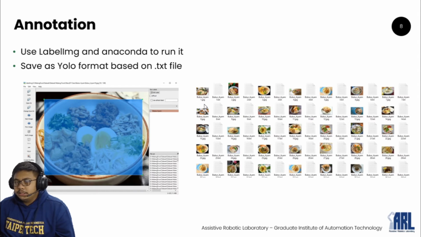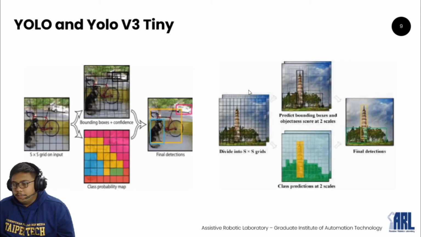For example, this name is buburayam.jpg for the image and buburayam.txt for the annotation. Because I have more than 10,000 images, I annotated these images one by one, and it took a lot of time, a lot of days I spent on this annotation. And basically this is the model for YOLO and YOLO V3 Tiny.